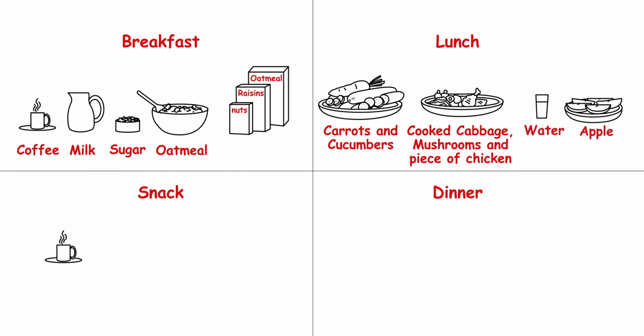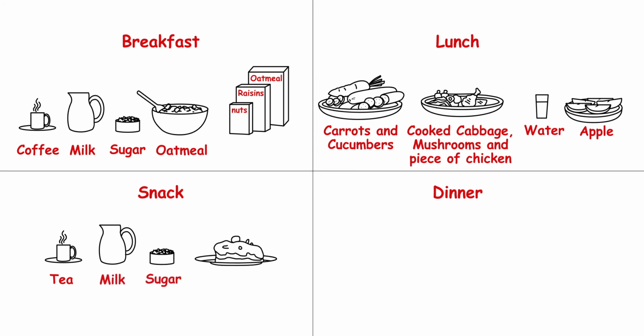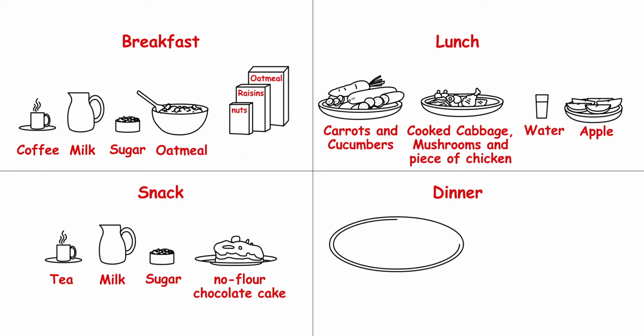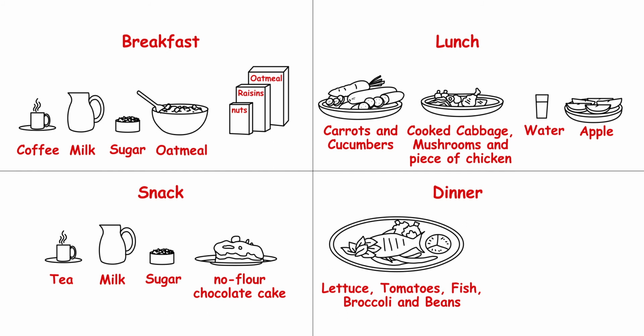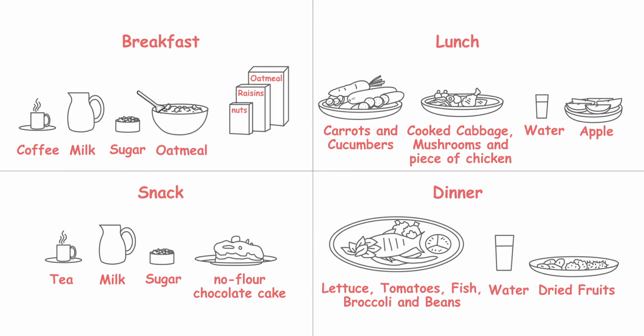For a snack, one could have a cup of tea with milk and sugar, a small piece of cake made without grain flour and a few nuts. For dinner, one could have a small plate of lettuce with some tomatoes, a piece of fish, 2 different cooked vegetables such as broccoli and beans, and some dried fruits with a glass of water. You are free to make appropriate substitutions for each of the items mentioned. The only absolute requirement is reducing or eliminating the amount of grain or grain flour-based foods consumed.